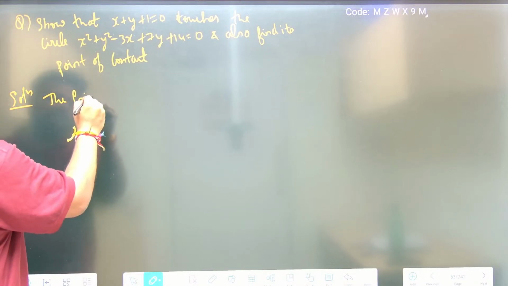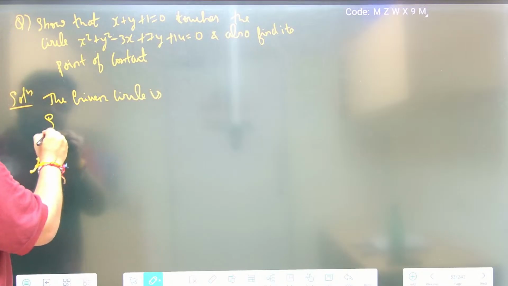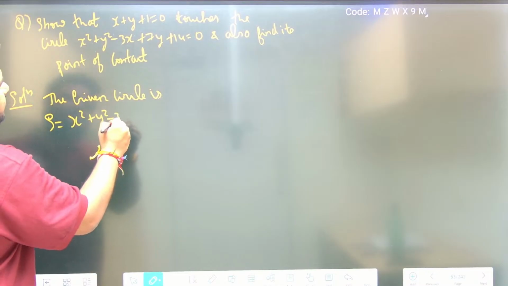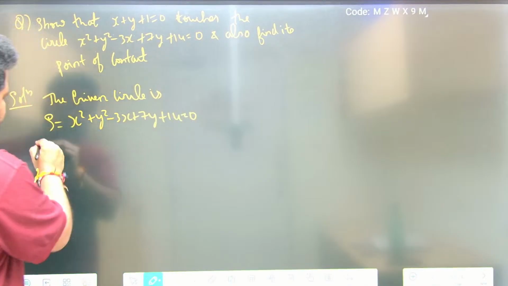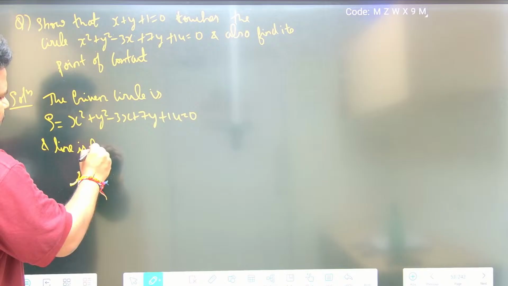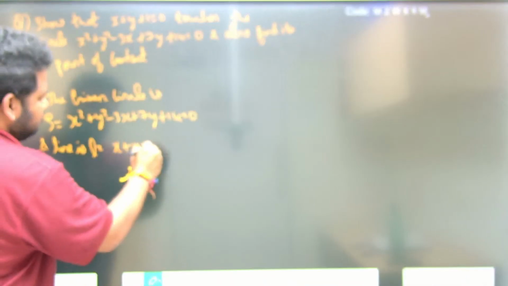The given circle is S is equal to x square plus y square minus 3x plus 7y plus 14 is equal to 0. This first thing. And the line, line L, is what they have given: x plus y plus 1 is equal to 0.